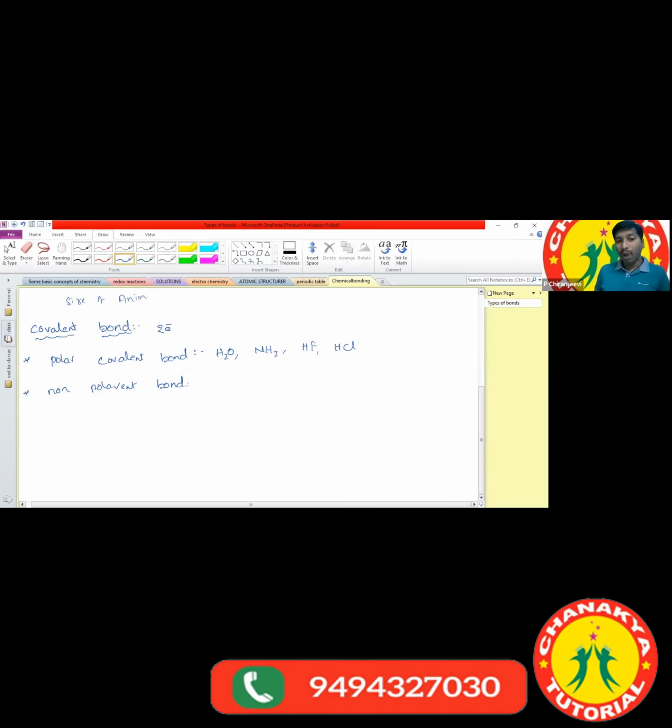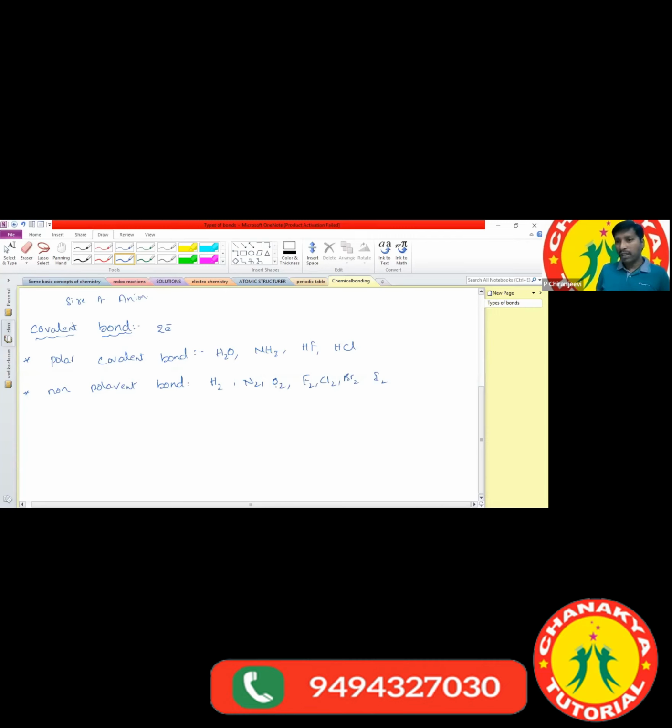What is the non-polar covalent bond? A non-polar covalent bond is the bond present between two identical atoms. In that case, the net electronegativity difference becomes 0. Examples: hydrogen, nitrogen, oxygen, fluorine, chlorine, bromine, iodine. All these are examples of non-polar covalent molecules.